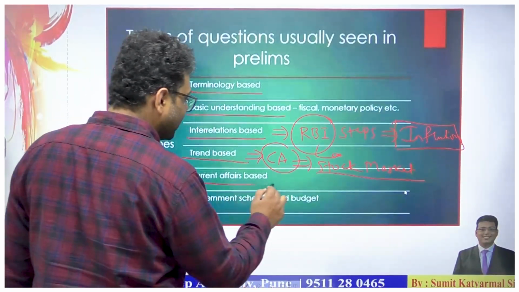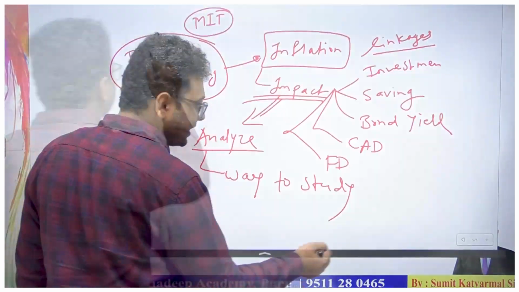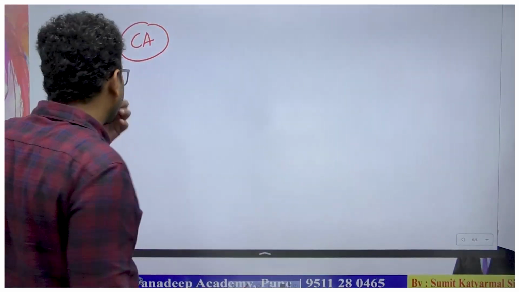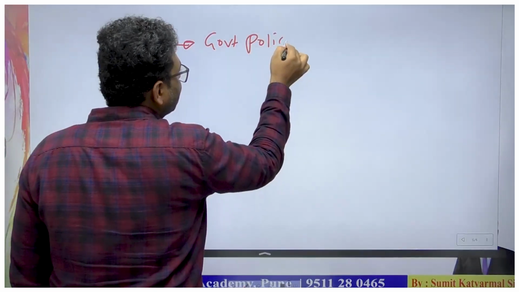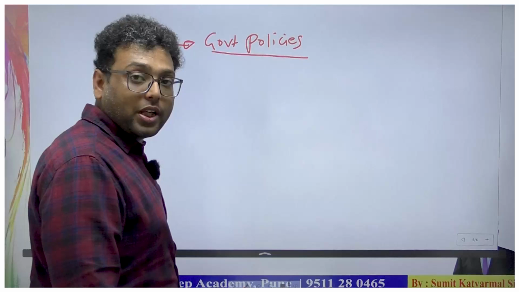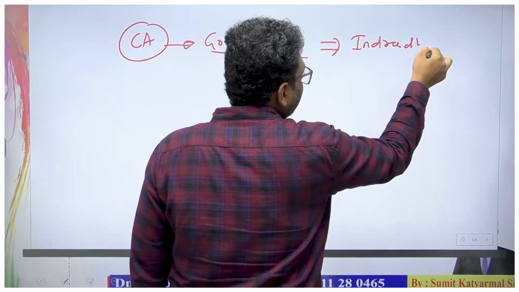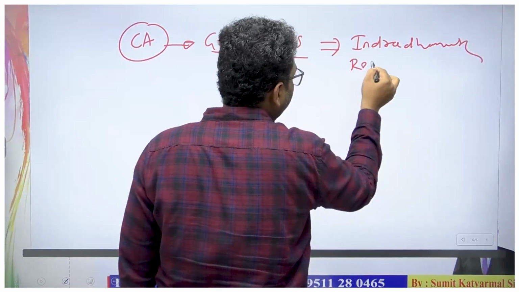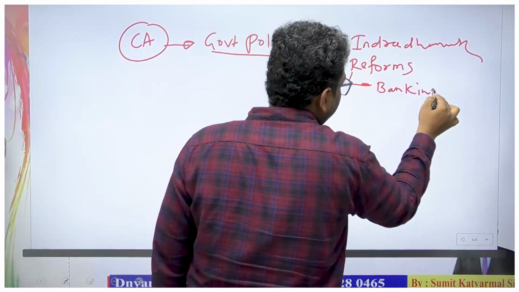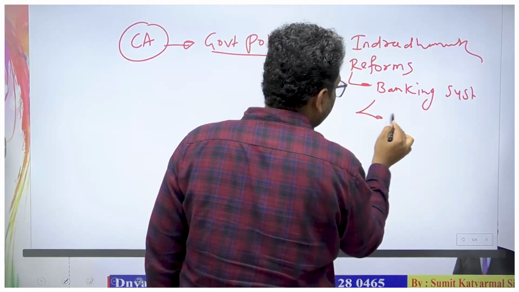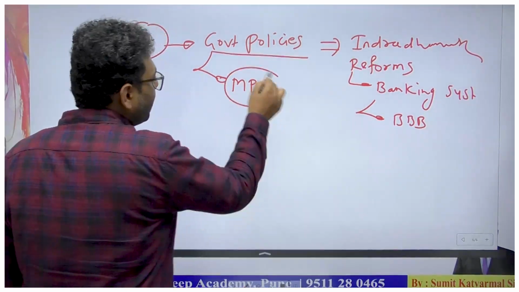Then the next, current affairs based questions. What are current affairs based questions within the UPSC Prelims? That is the government policies. If the government has taken certain decisions, that is actually asked within the prelims. The best example is the Indradhanush reform, regarding reforms in the banking system. Another example is the question on the Bank Board Bureau, or the monetary policy committee.